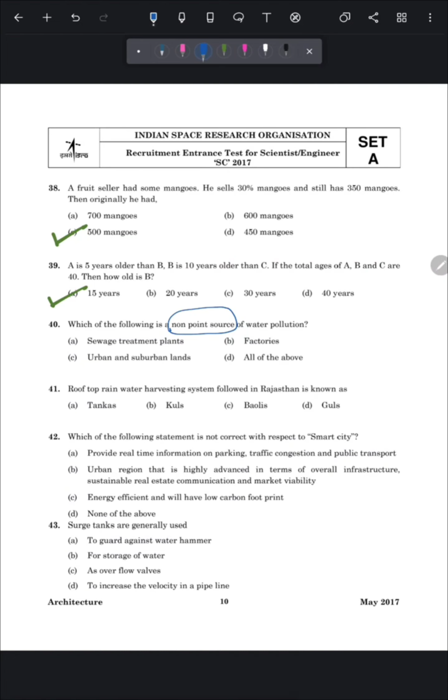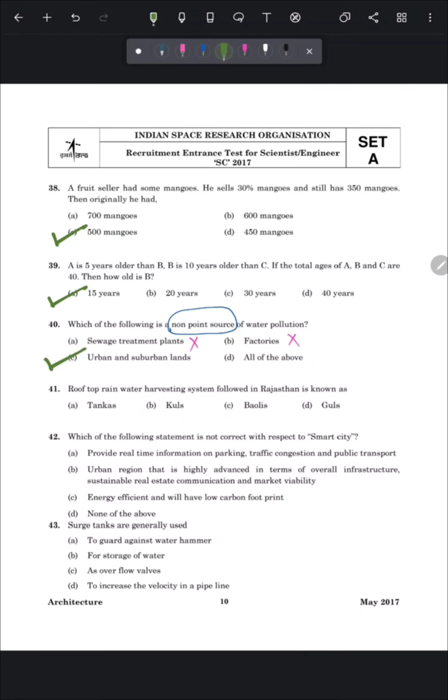And it is very hard to find this non-point source, whereas point source pollution is easy to identify. So it generally comes from a single place, for example, sewage treatment plants or factories. So option number A and option number B will not be the answer of this question. Individual households living in urban and suburban lands are very common non-point source of water pollution. So the correct answer of this question is option number C, urban and suburban lands.